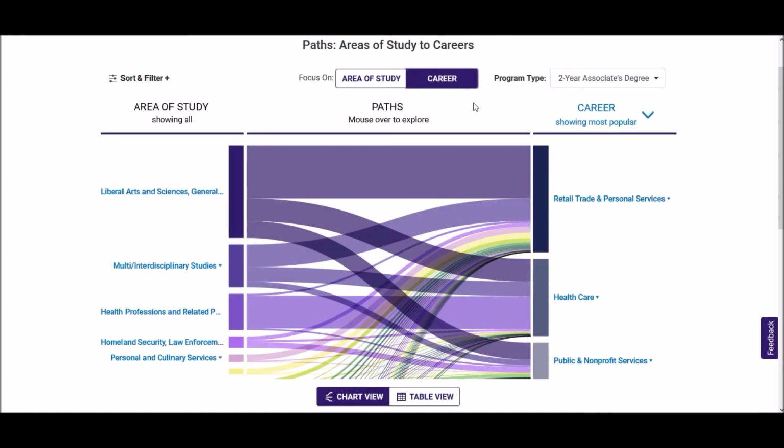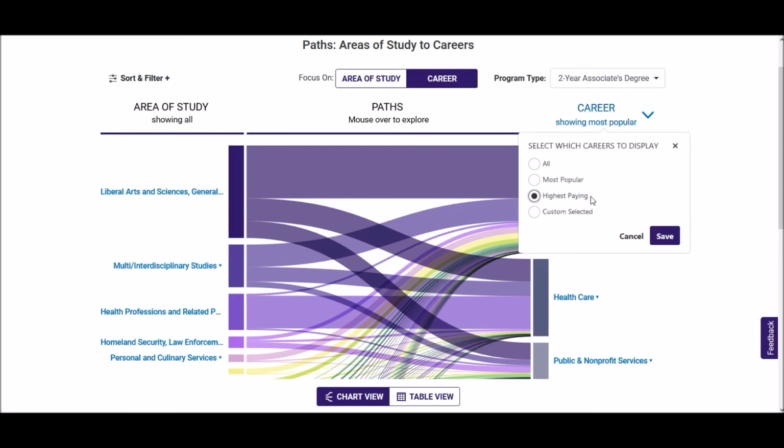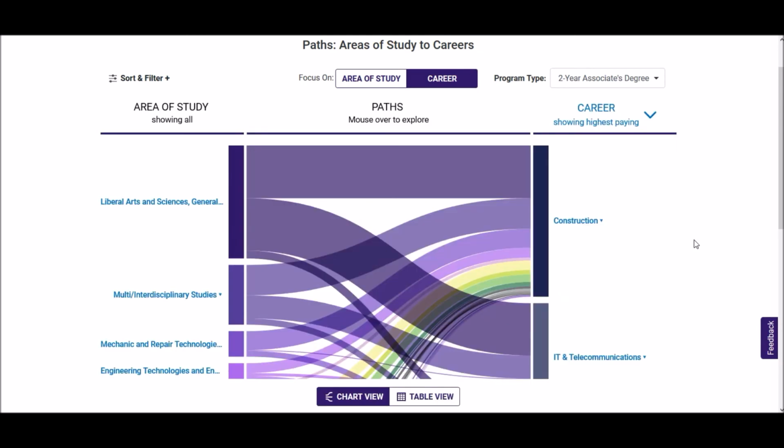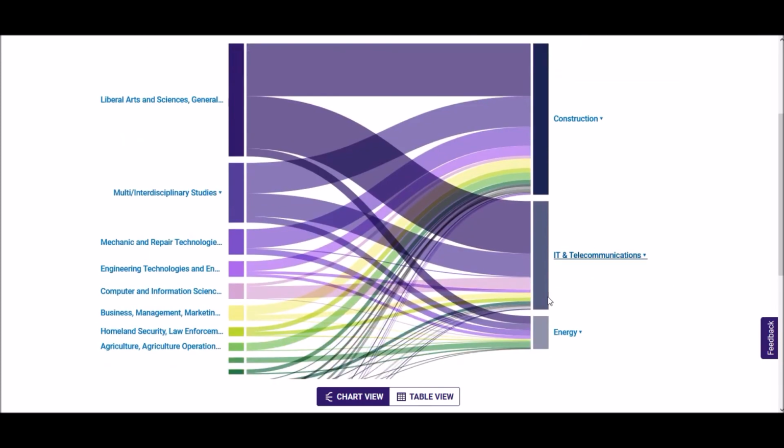It shouldn't be a surprise that if I choose highest paying careers for 2-year graduates, they're slightly different than the high paying careers for the people without post-secondary experience. Now we've got IT in our results instead of manufacturing. If we look at our associated majors, it looks like engineering technologies has ISB students taking this education path into high-paying careers. The question is, where can I get this kind of training?